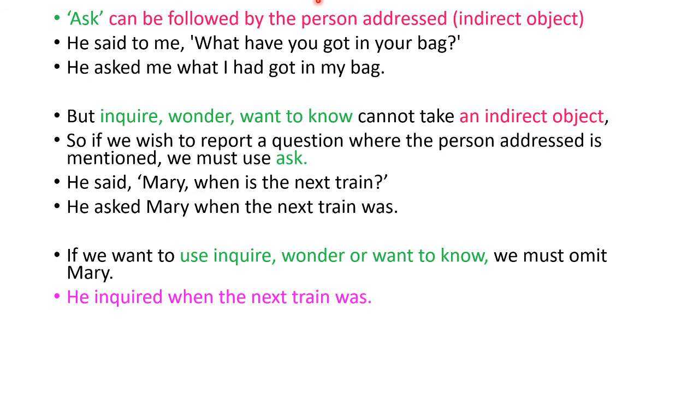Now another rule: ask can be followed by a person addressed, that is the indirect object. For example, he said to me, "What have you got in your bag?" Now here, said to me, this is the indirect object. So we use asked when this object is given. So, he asked me what I had got in my bag, with the rest of the changes. But if we want to use the word inquire or wonder or want to know, then we cannot use an indirect object there.